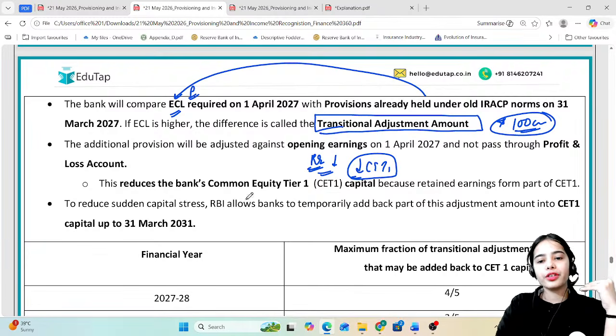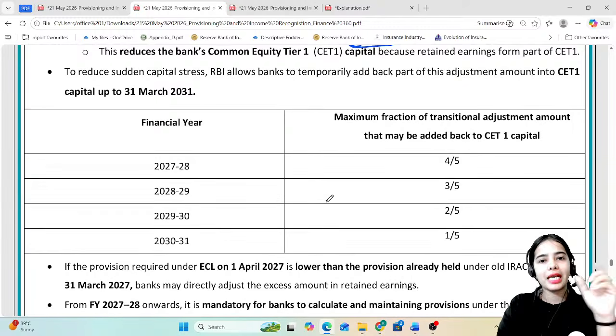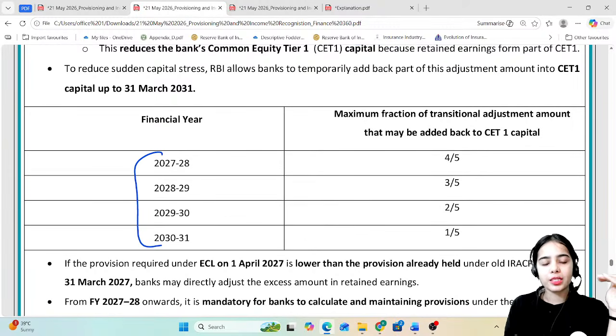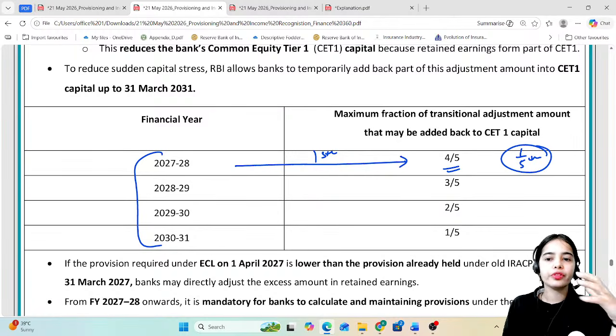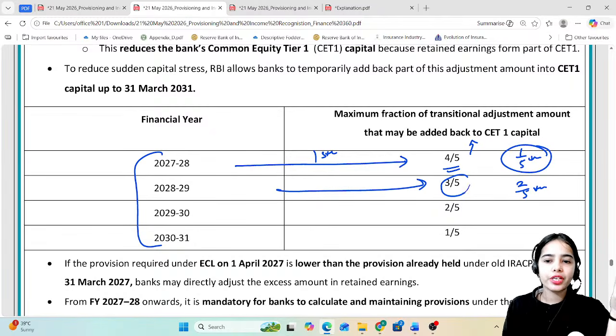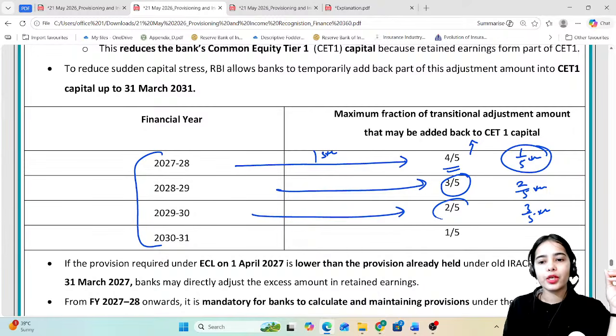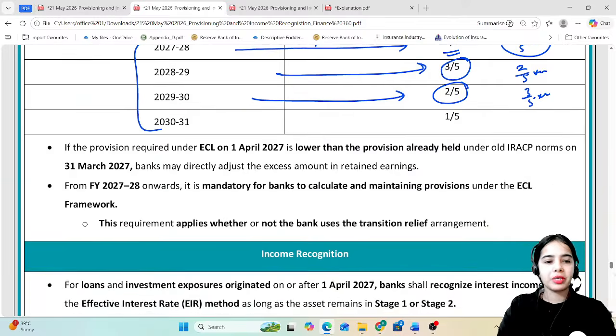So rather than reducing it in one go, a timeline is provided: in the first year, only 1/5 will be deducted and 4/5 will be kept in the common equity tier 1 capital. In the second year, 2/5 will be deducted and 3/5 will be kept. In the third year, 3/5 will be deducted and 2/5 will be kept. So this is the basic idea.